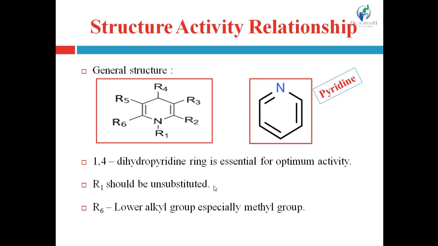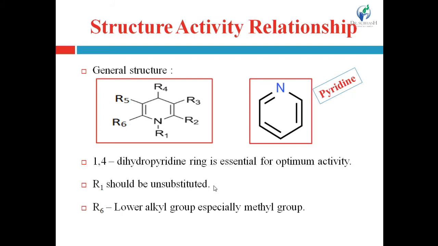Now start the different points related to the substitution on this ring. First one is R1. R1 should be unsubstituted, that is the substitution on the nitrogen atom. If it carries any group, then that group can be easily or readily cleared off within the body.